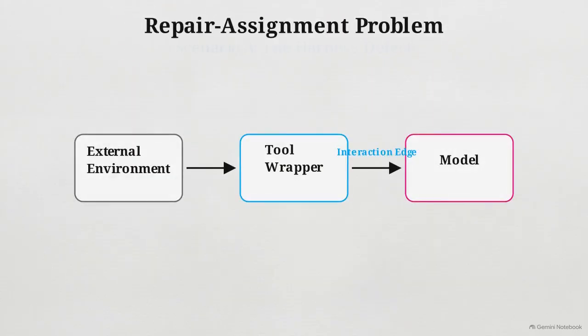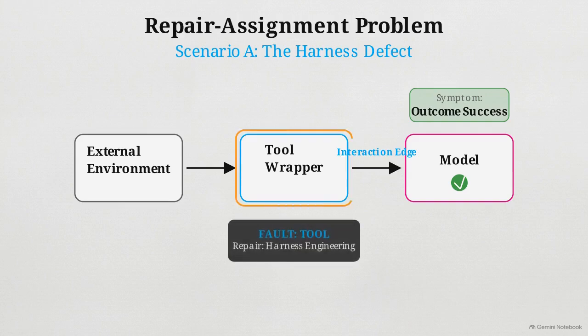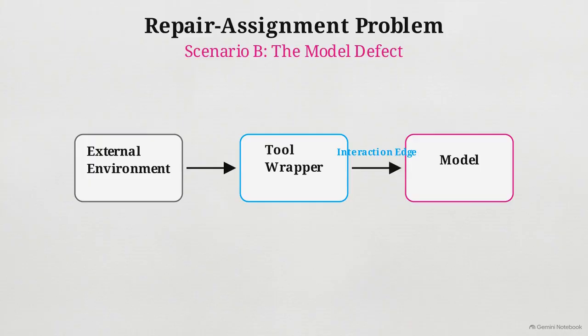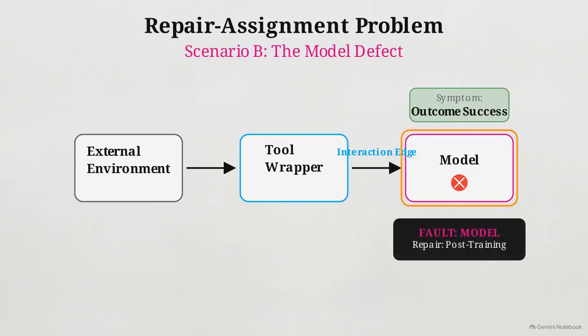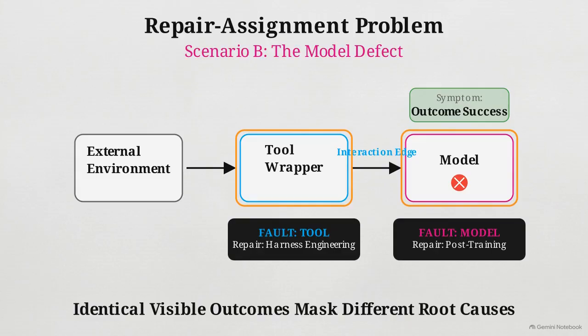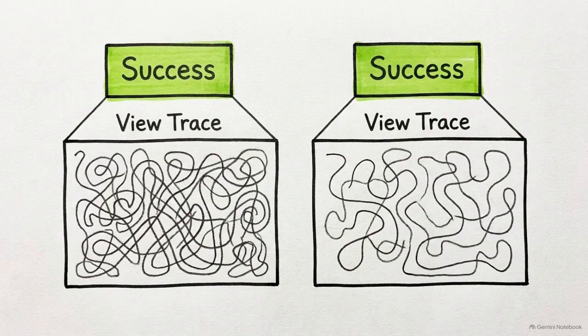Let's split that tool call failure into two specific paths. In scenario A, the tool wrapper suppresses the error. The model never actually sees the failure before it reports success. This is a harness defect. The integration layer broke down, not the AI. In scenario B, the wrapper does its job perfectly. It returns the error text, but the model ignores the warning and hallucinates a success anyway. This requires a post-training fix. You have the exact same visible outcome, a falsely reported success, but two radically different root causes, requiring completely separate